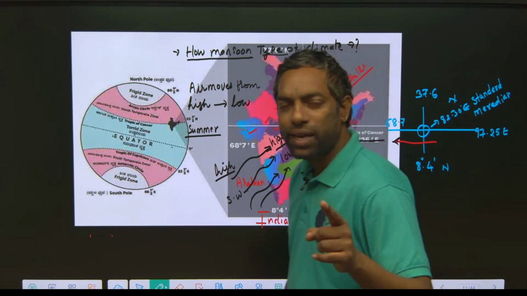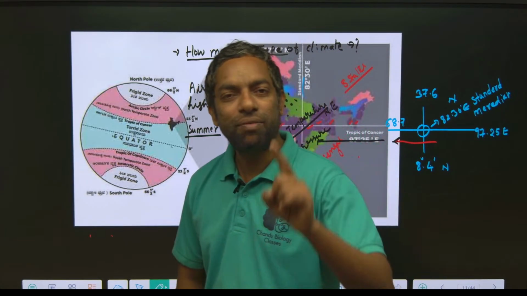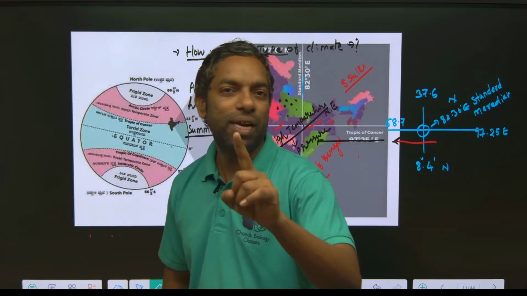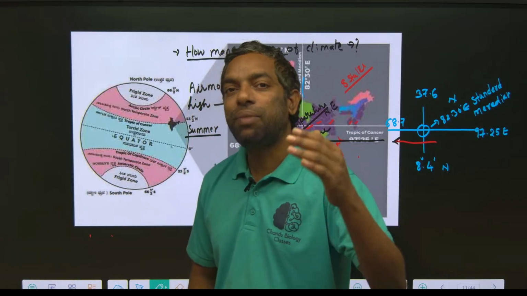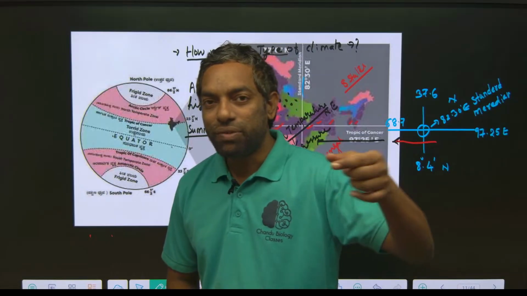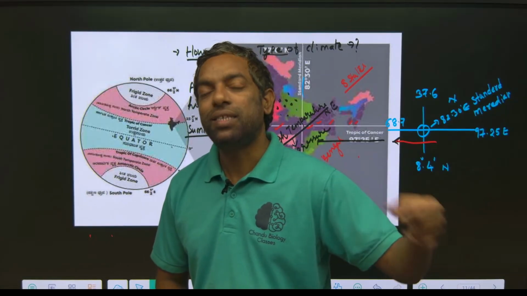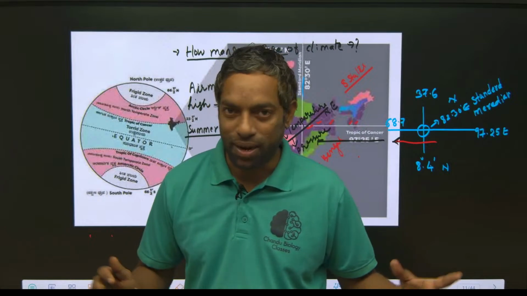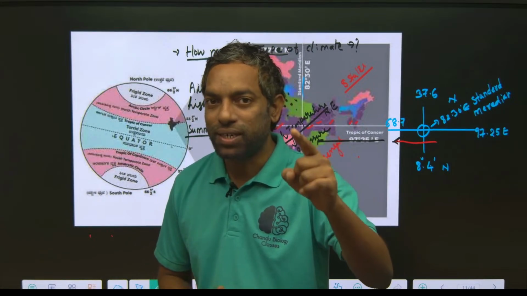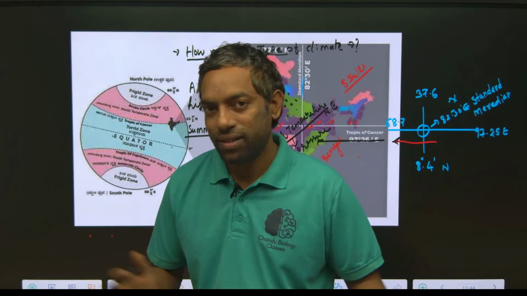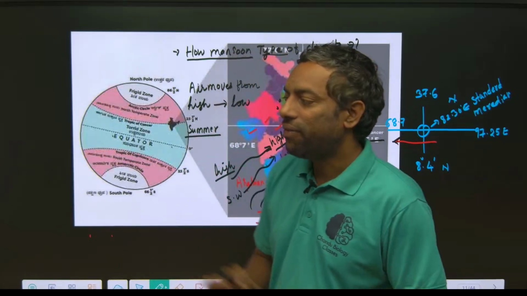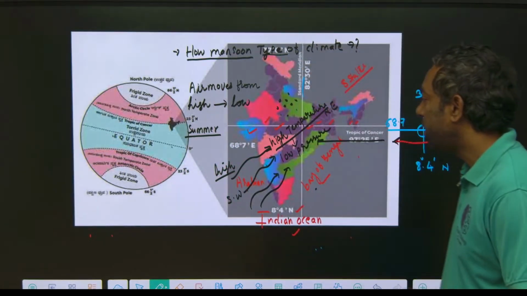So location is one of the factors for the monsoon type of climate. They did ask a previous year question: which one of the following is a factor or reason for the monsoon type of climate? One of the reasons is India's location. That's it. Second factor. We are looking into the second factor.